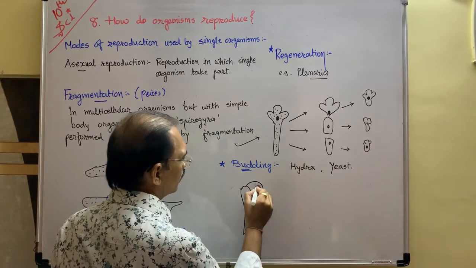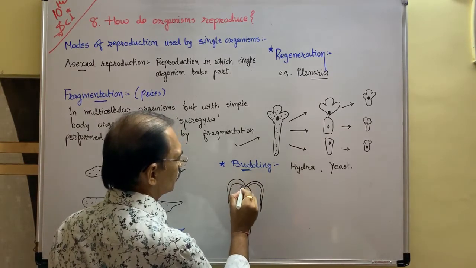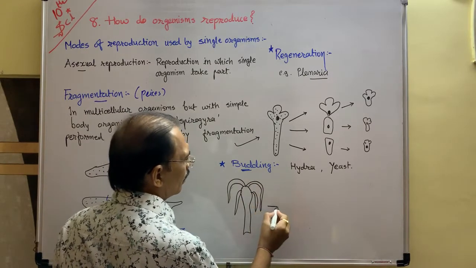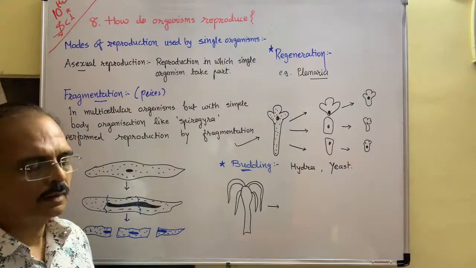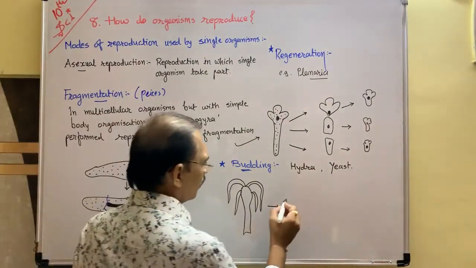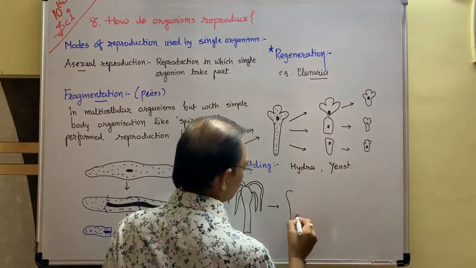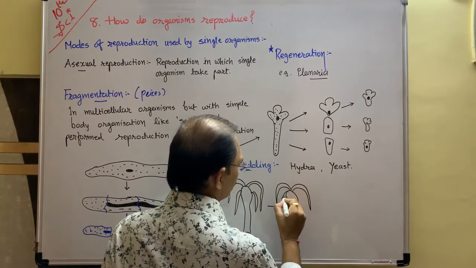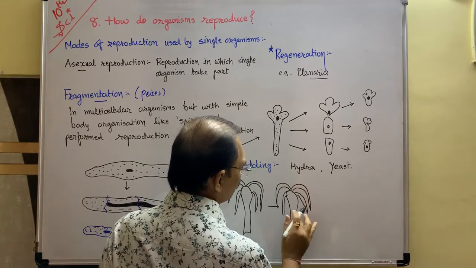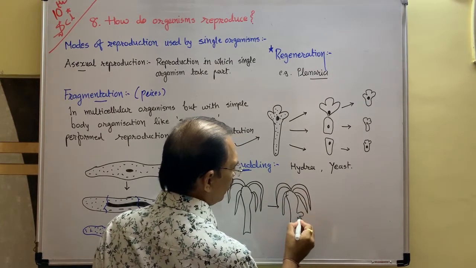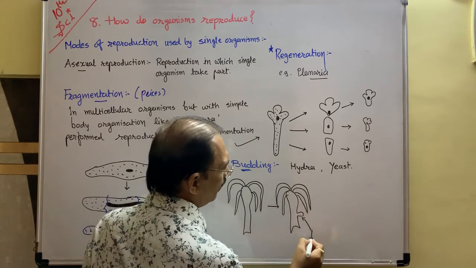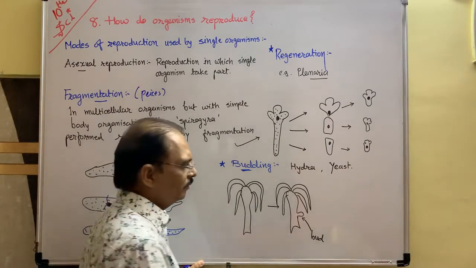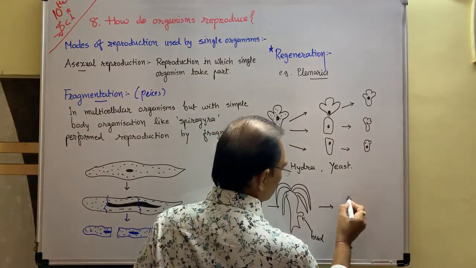From the hydra, its tentacle comes out. At the time of reproduction, what happened? A small bud comes out from its parent body. This is called a bud. Slowly, gradually, by taking nutrition, this bud grows.